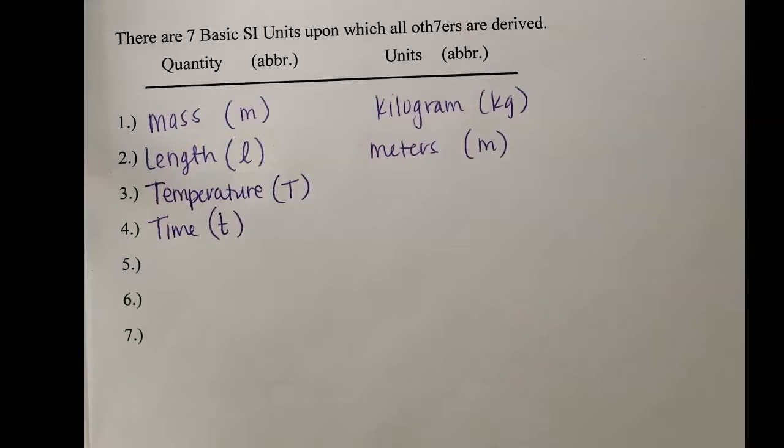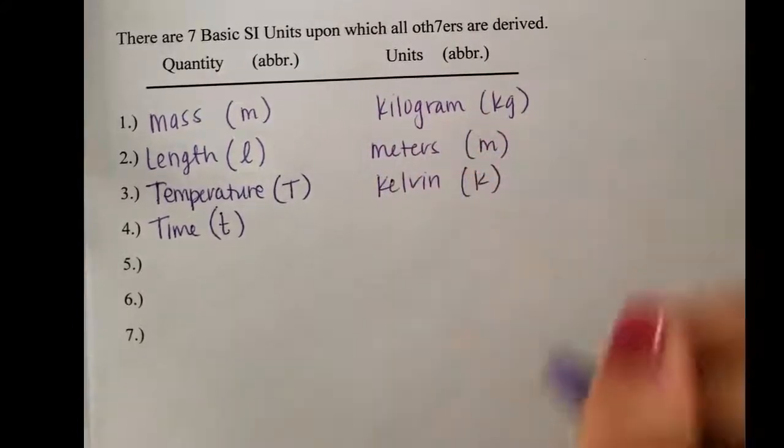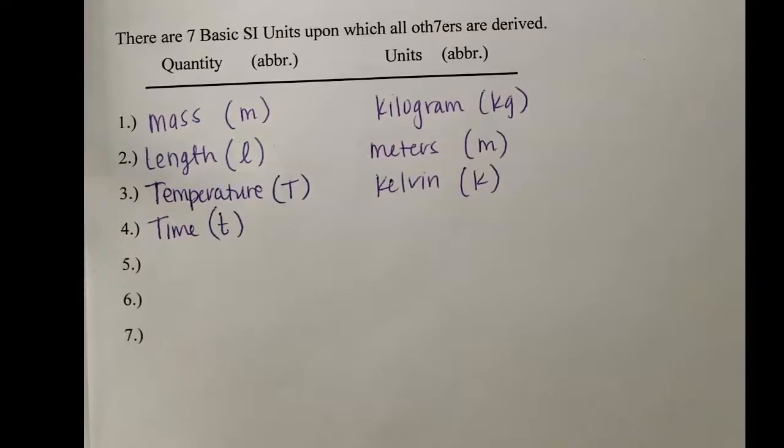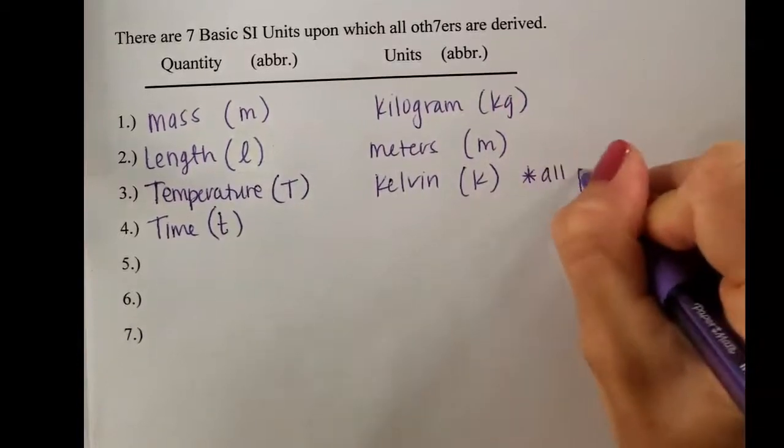I bet you said Celsius, and you're not wrong that the metric system does use Celsius, but in science, we actually use a unit called the Kelvin, capital K. And the Kelvin is a really cool unit of measurement that sets the coldest temperature possible on Earth, which we call absolute zero, at 0 Kelvin and works up. And so we like Kelvin because it's all positive numbers.